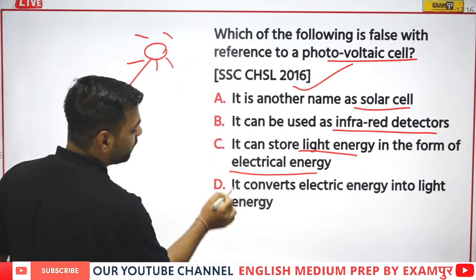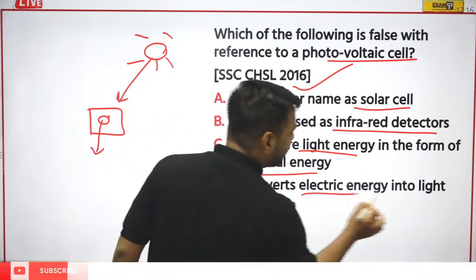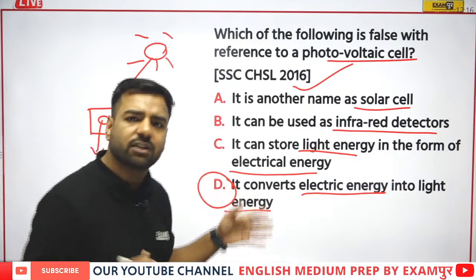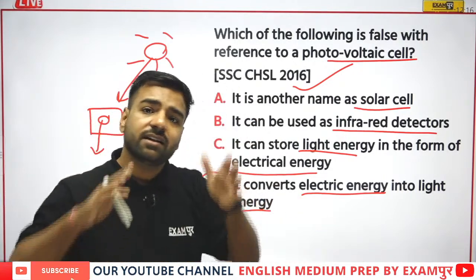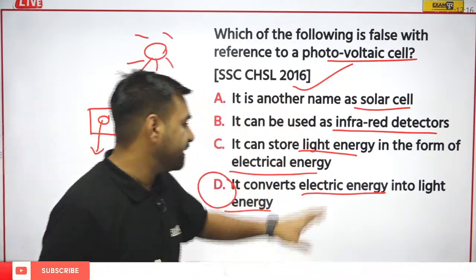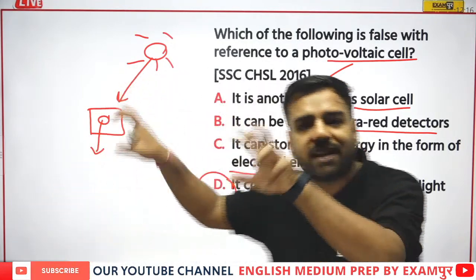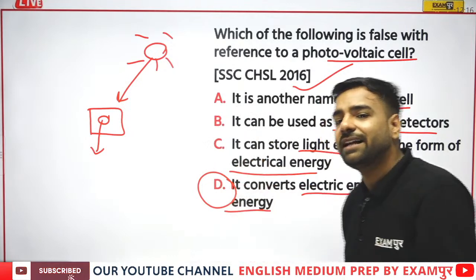But just have a look at the D option. It converts electric energy into light energy. Do you seriously think this photovoltaic cell or solar cell is converting electric energy into light energy? It is actually the opposite. It is taking the light energy and converting it into electrical energy.